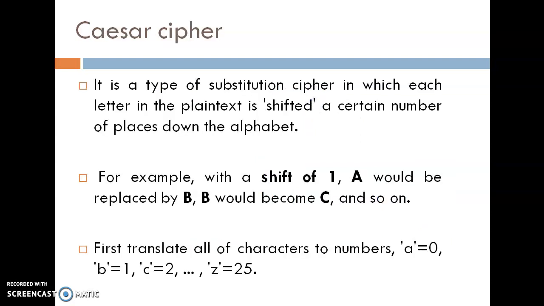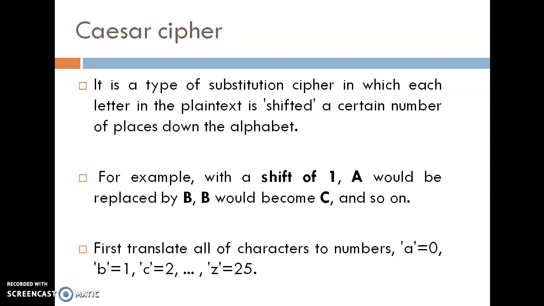The first algorithm and the very easiest algorithm is the Caesar cipher algorithm. It is also known as the shift Caesar algorithm. It is a type of algorithm in which each letter in the plain text is shifted a certain number of places down the alphabet. For example, with a shift of 1, A would be replaced by B and B would be replaced by C.